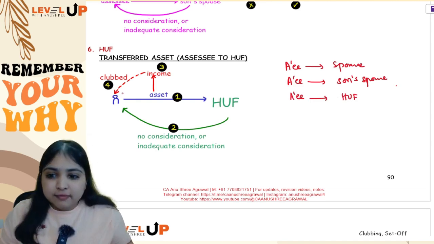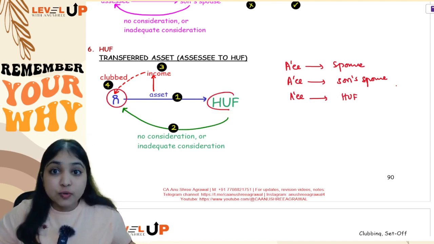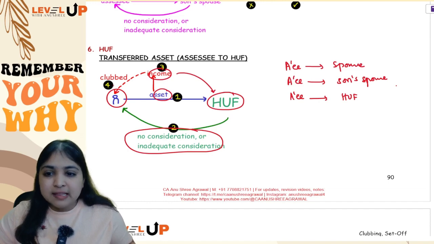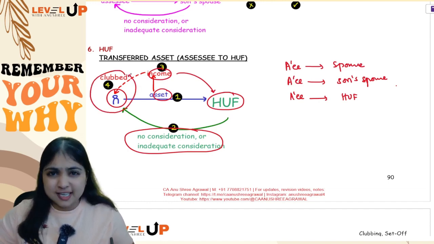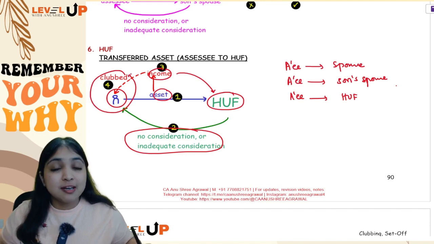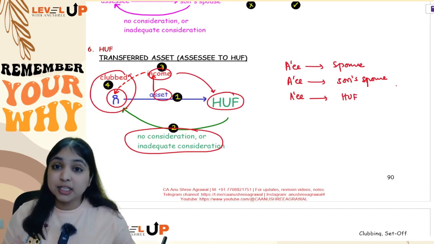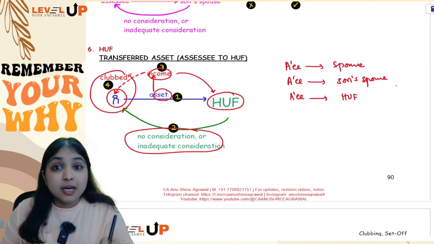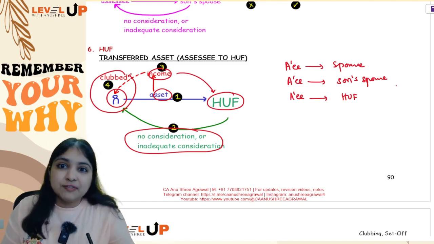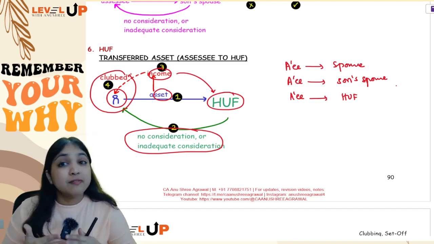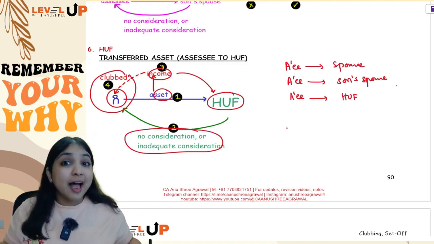So listen, if the assessee is transferring an asset to its HUF for no consideration or inadequate consideration, whatever income is earned by the HUF from the asset, that income will be clubbed with the transferor assessee. Same point only. Even over here, we will club income from transferred asset in the same form, we will club income from transferred asset in different form, and we will also club income from transfer of transferred asset. Even over here, we will not club income from income, and we will not club income from accretions.